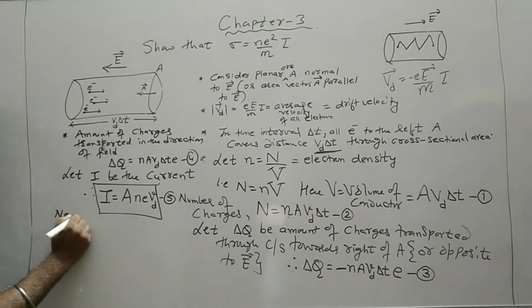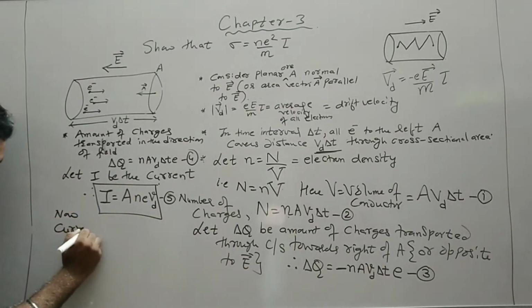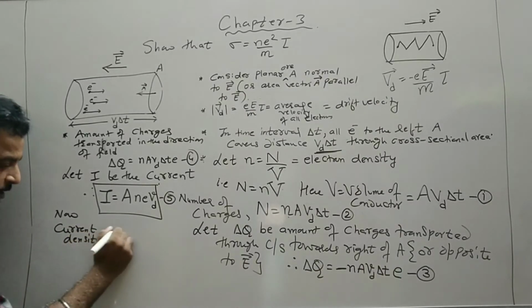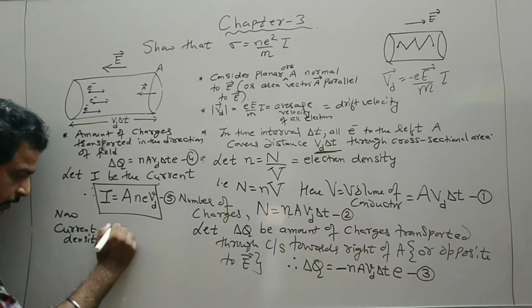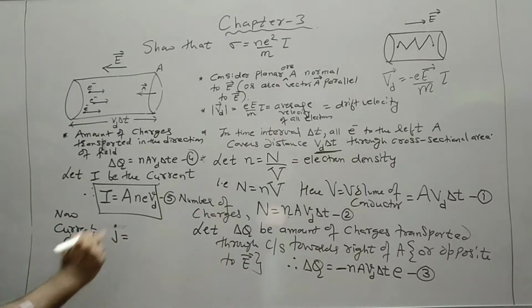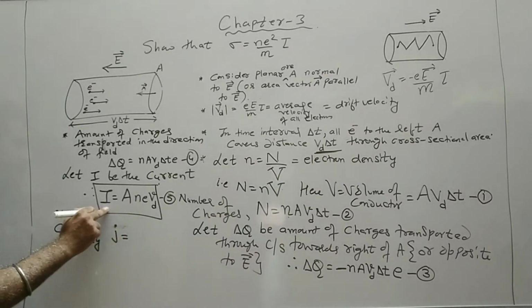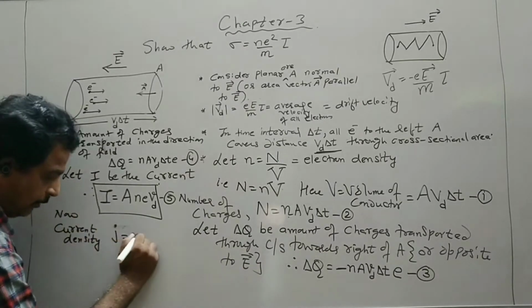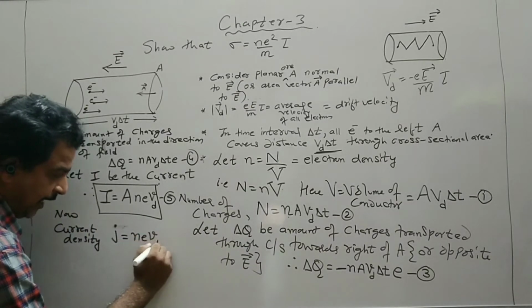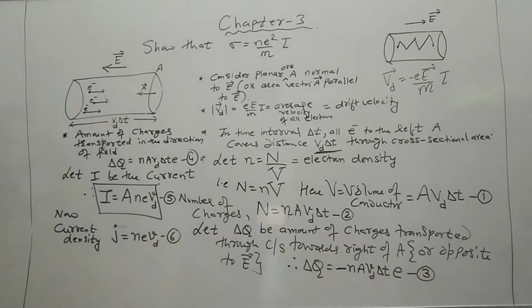Now current density J is equal to I upon A, that is J can be written as n e Vd. So we are reducing our relation to this portion.